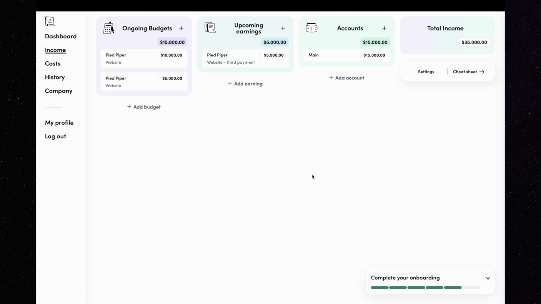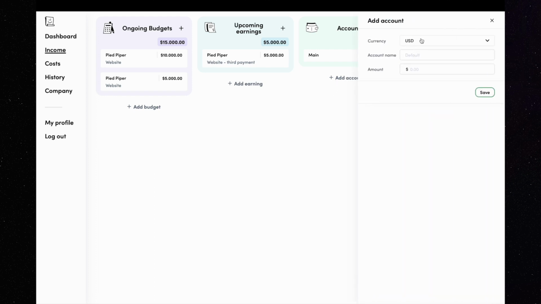The last thing I want to explain from this view is settings. When you click on this, you see three checkboxes. The first one, prices in main currency, will change the prices in foreign currencies if you have such accounts, earnings, and budgets. This is convenient when you have clients from abroad. Let's check this function now.